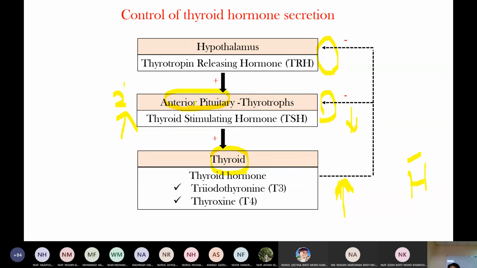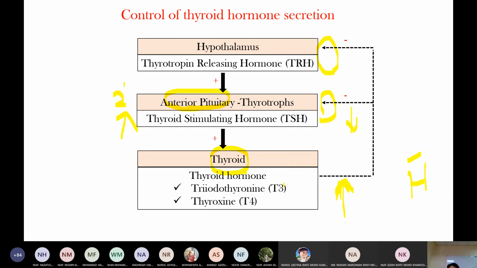In secondary hyperthyroidism, the pathology is at the anterior pituitary. The anterior pituitary produces TSH, which cannot be controlled by negative feedback. Therefore TSH level is high and also thyroid hormone level is high.